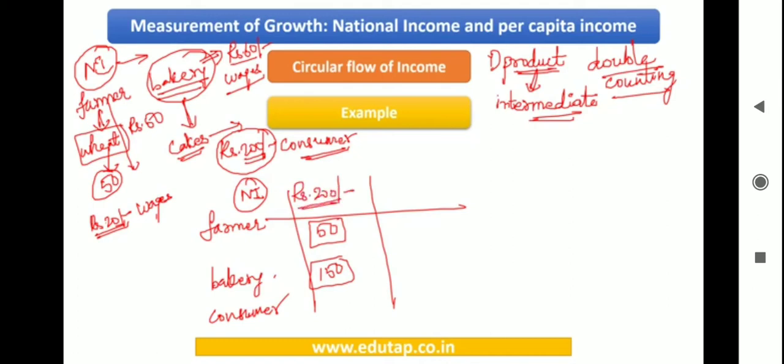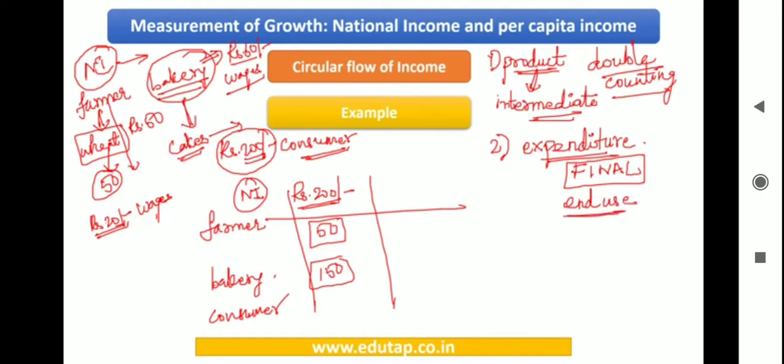Right? Okay, now moving on to the second method, which is the expenditure method. When you're using the expenditure method, what you're doing is you are finding out the value of final expenditure. Note this important point, it is the expenditure that is made on the product for end use.